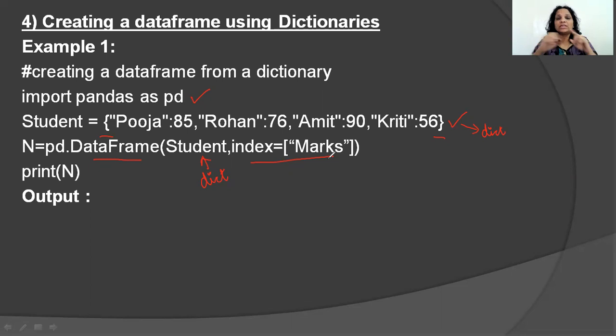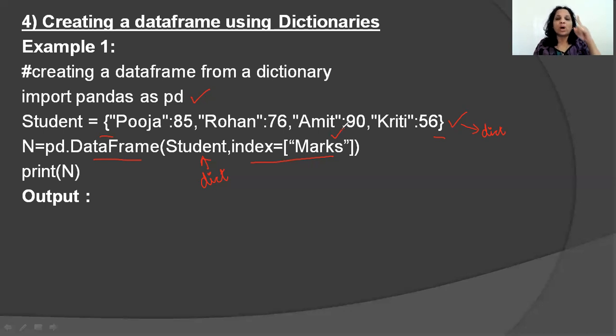A data frame is a two-dimensional figure consisting of rows and columns. So in this scenario, you're just going to have one row. Now, are we talking about only one row, or do you want it to be repeated over rows? That will depend on the number of elements in your index parameter. Suppose I write index is equal to marks. What does that mean?